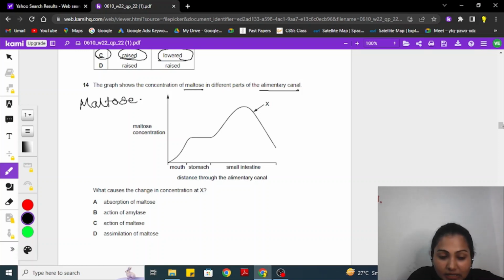Action of amylase. No. Action of maltase, as the sugar is maltose, and the enzyme which is acting on it, which is allowing it to become much simpler, is maltase. Assimilation of maltose, no. So here we are left with option C, which is the correct option for the 14th question here, action of maltase.